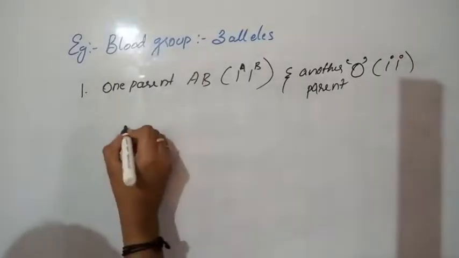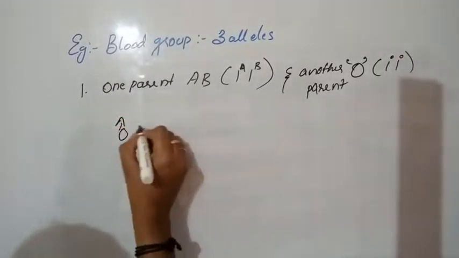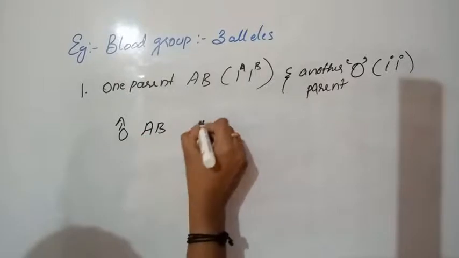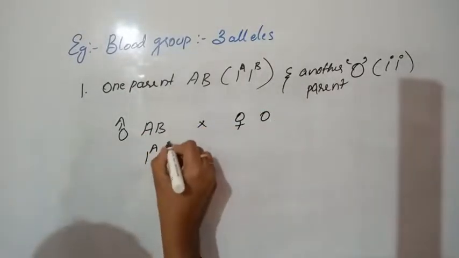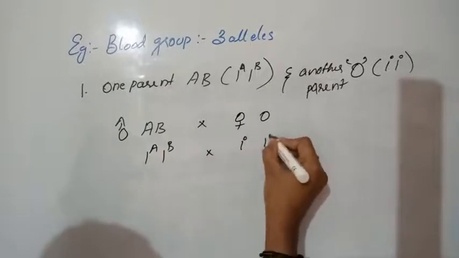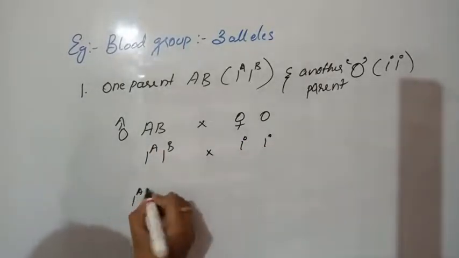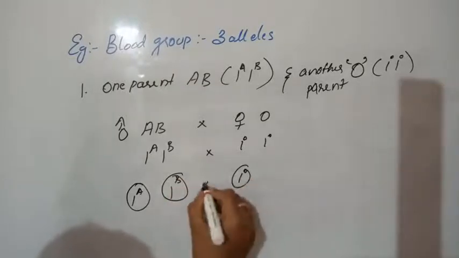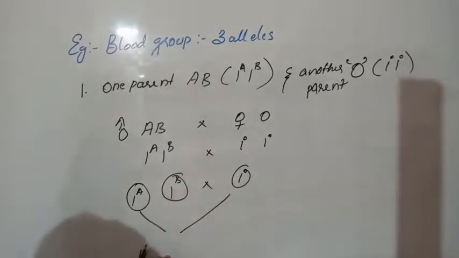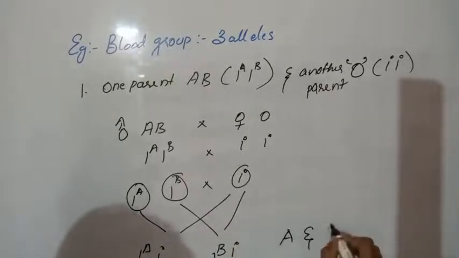Suppose you consider male AB crossed with female O. So alleles are IA, IB crossed with IO. Then gametes will form, and gametes undergo fusion to form A blood group and B blood group.